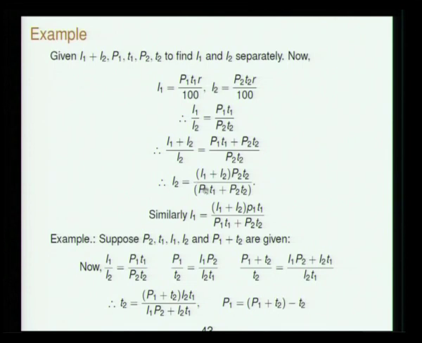So you get one equation in terms of I1 and I2, I1 plus I2 by I2, this is the equation. The I1 plus I2 is already given, so you will have one more linear equation involving I1 and I2. So you can find them separately. That is what is done.